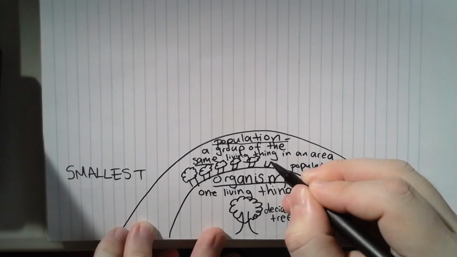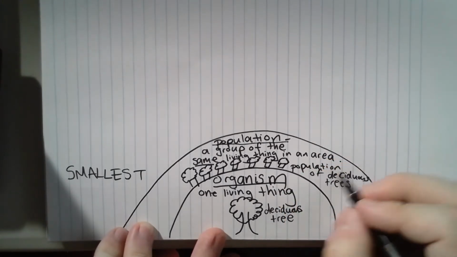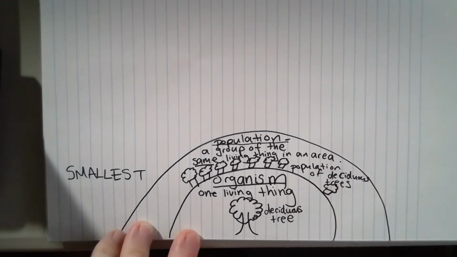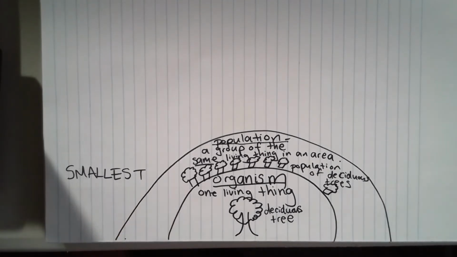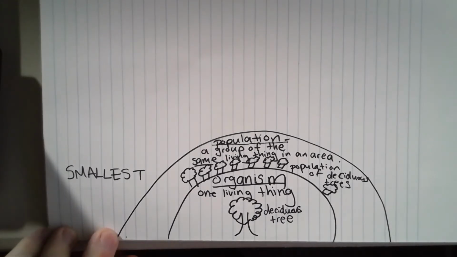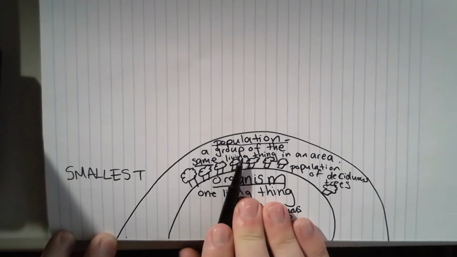This can be a group of wolves in an area, is a population of wolves. Un grupo de lobos en un área es una población de lobos. A group of mice in an area is a population of mice. Un grupo de ratones en un área es una población de ratones. Pero tiene que ser el mismo tipo de ser vivo en un área.